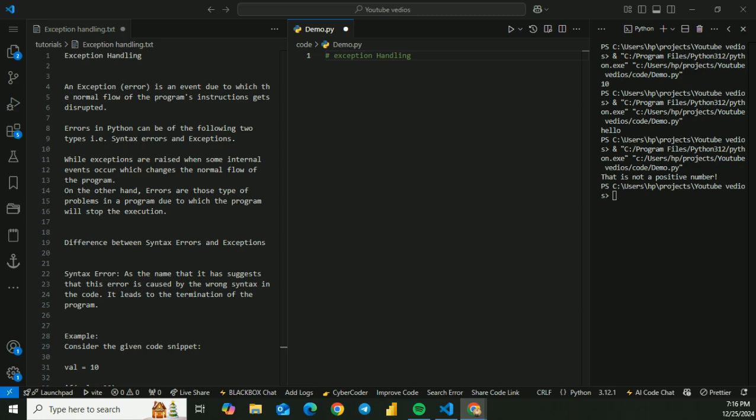stop the execution. So the difference between a syntax error and an exception is that a syntax error, as the name suggests, is caused by the wrong syntax in the code. It leads to the termination of the program. Let's take an example of a syntax error.